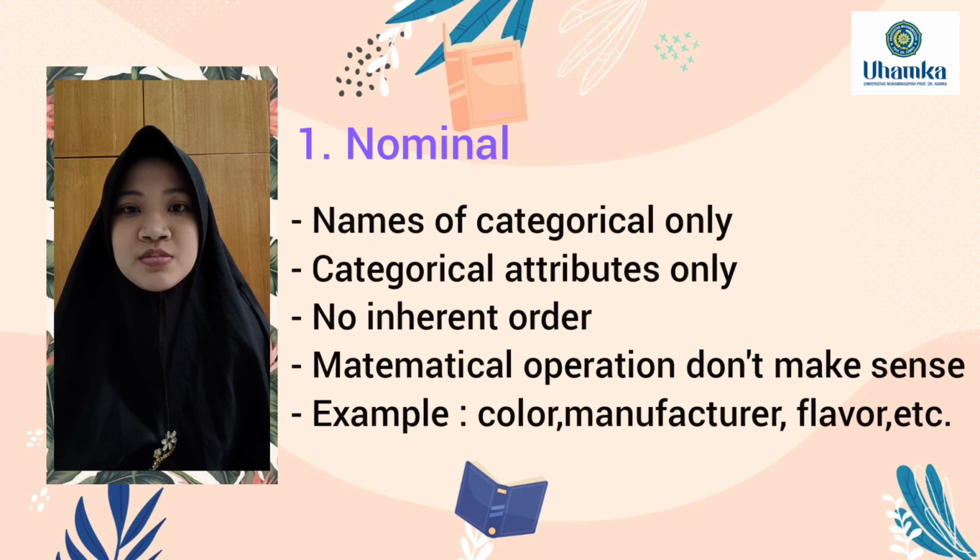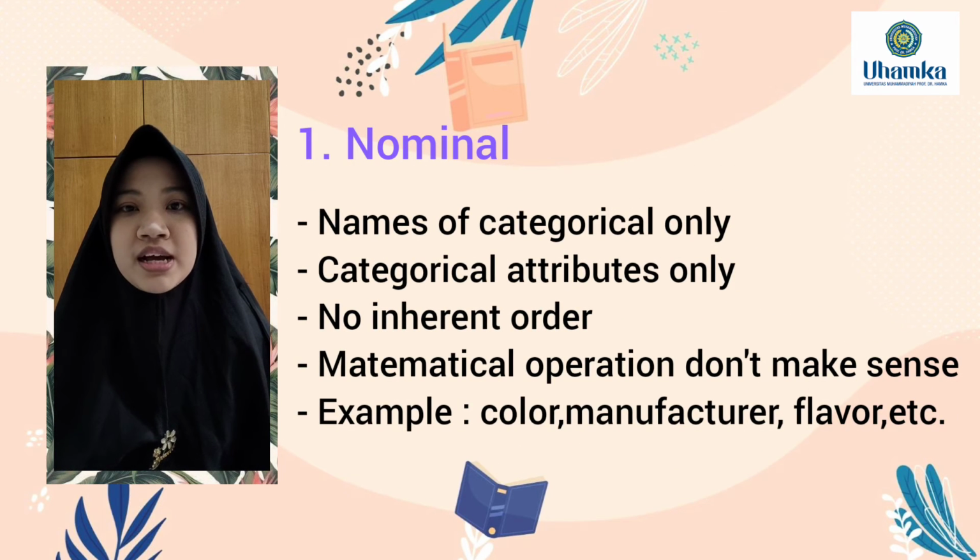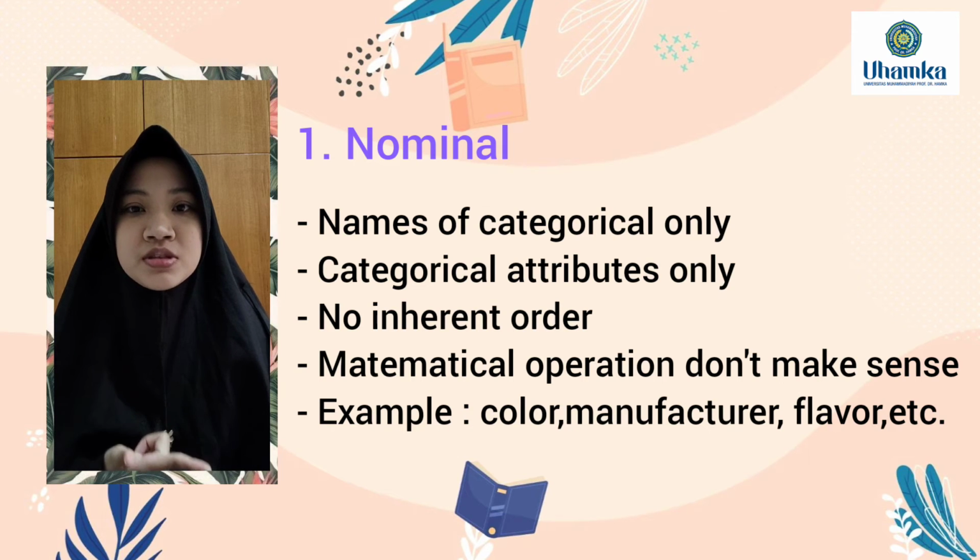Nominal data is sometimes also called categorical data or attribute data. It means names of the categories only. There is no inherent order, and mathematical operations don't make sense. The examples for nominal can be color, manufacturer, flavor, etc.